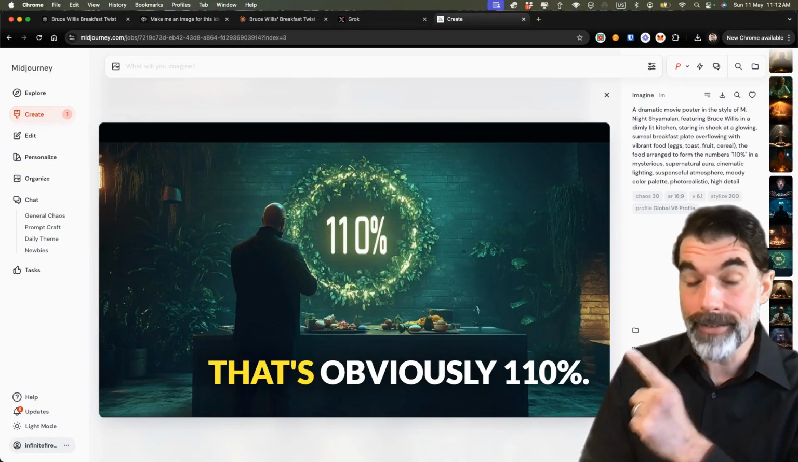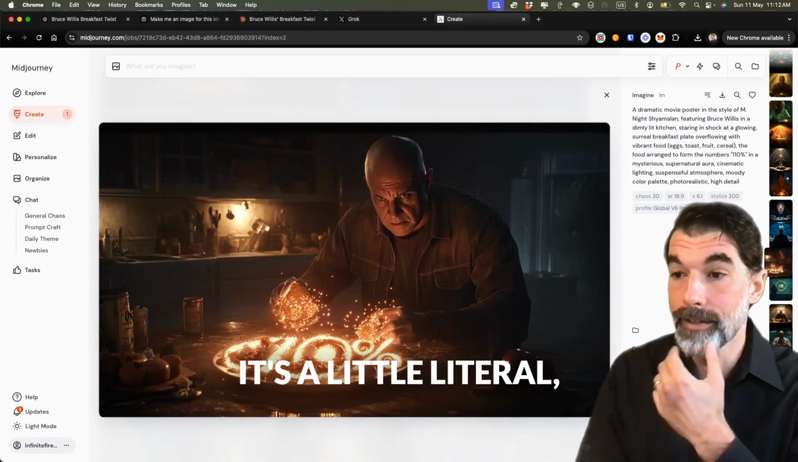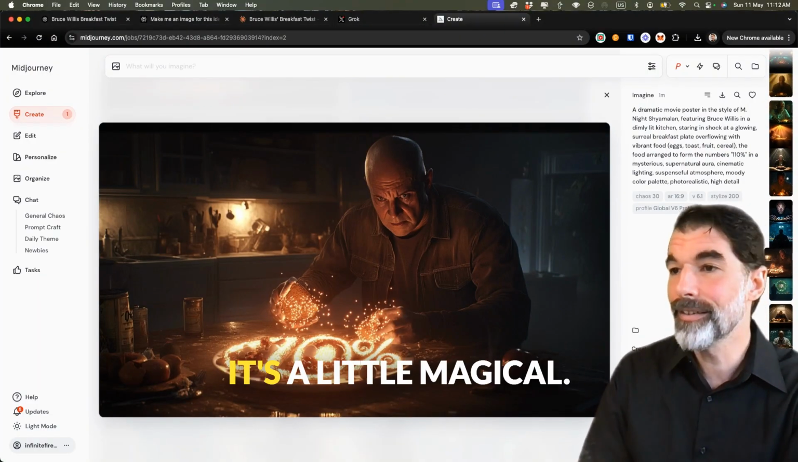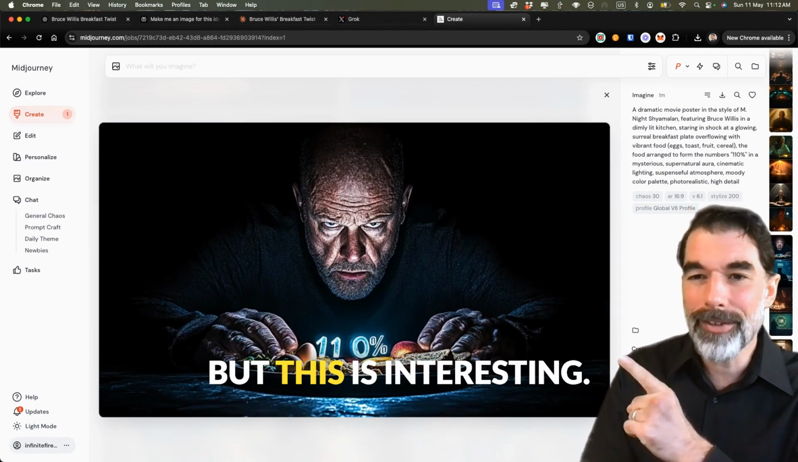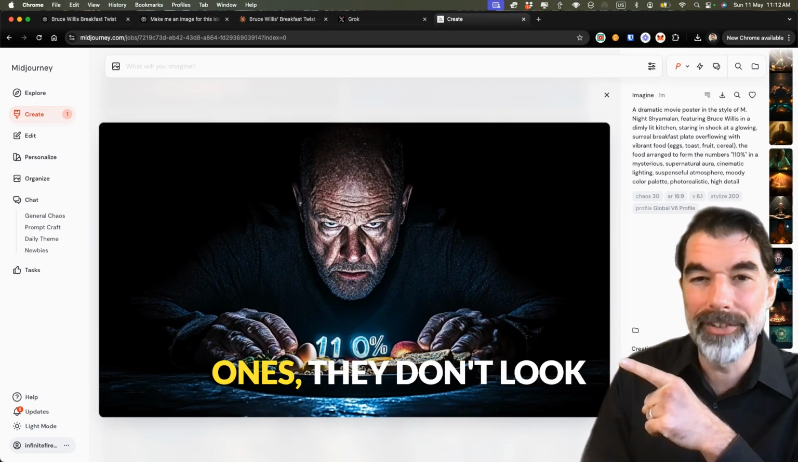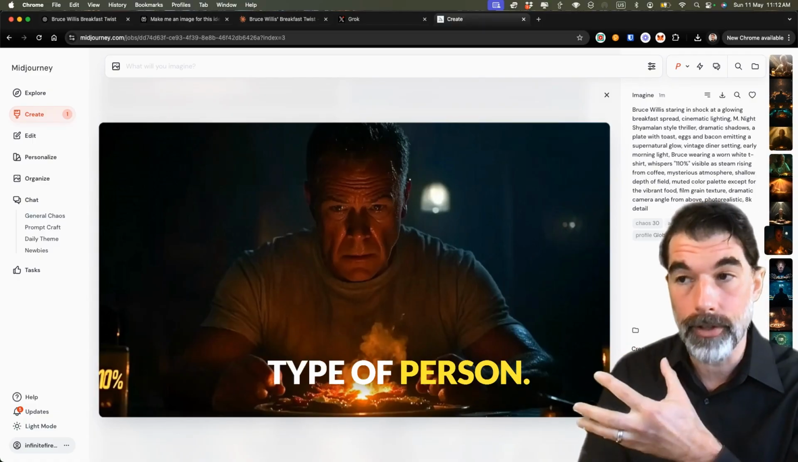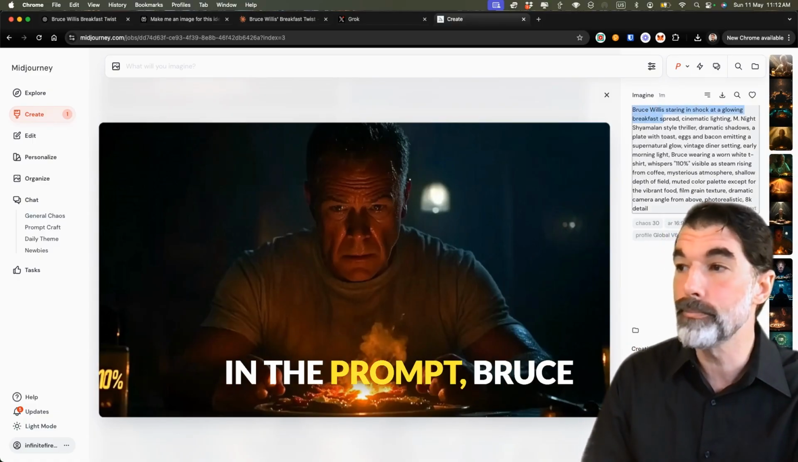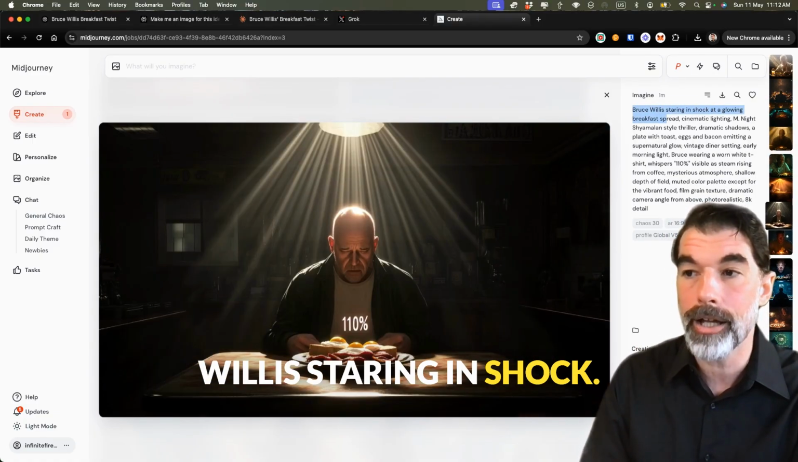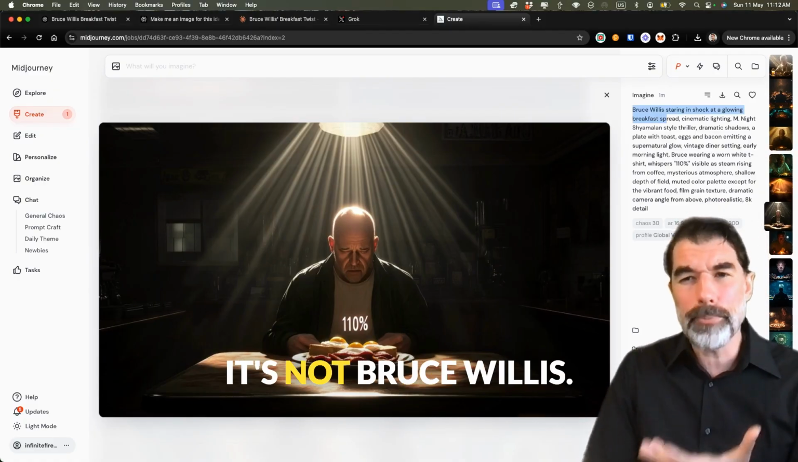me. That's obviously 110%. It's a little literal, it's a little magical, but this is interesting. All these Midjourney ones, they don't look like Bruce Willis. This is a Bruce Willis type of person, but it says clearly here in the prompt, Bruce Willis staring in shock. And this is closer, but it's not Bruce Willis.